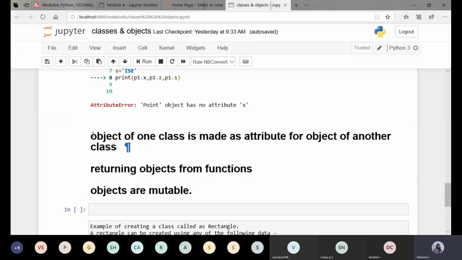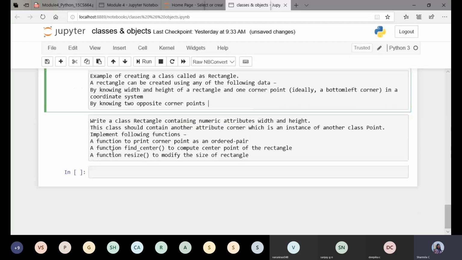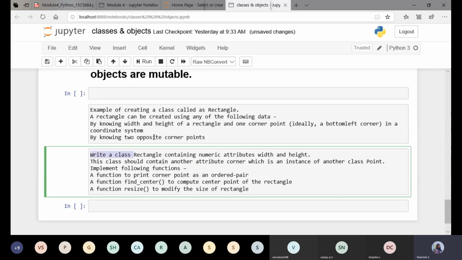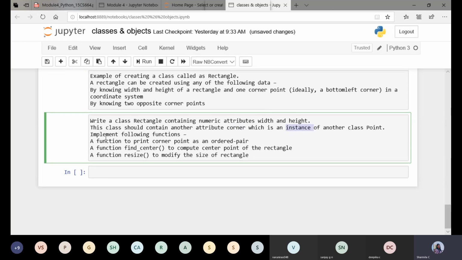I'm just explaining the first property here: an object of one class is made an attribute of an object of another class. So create a class Rectangle. Whenever you create an object of this class, it consists of two attributes, width and height. Create one more attribute, corner, which is of Point type. This corner is an attribute of the rectangle object, which is also an instance of the class Point.